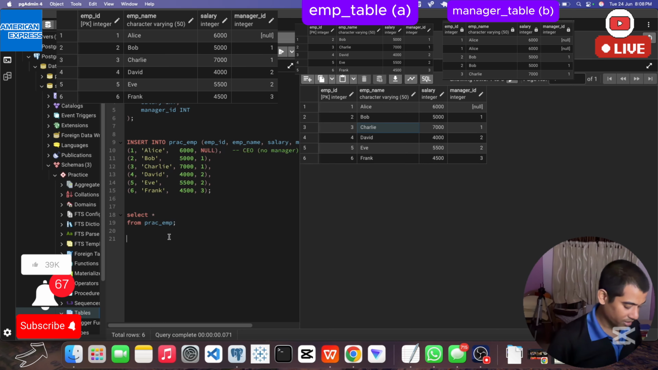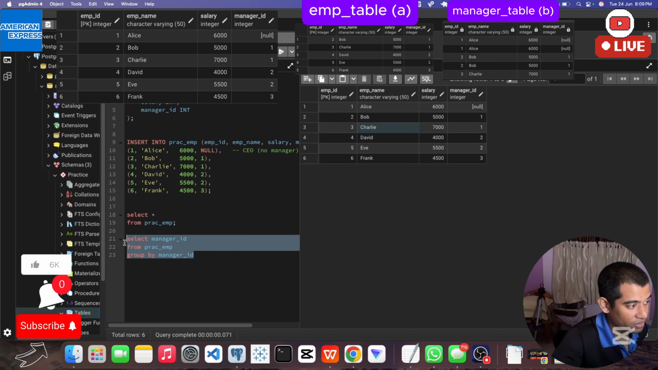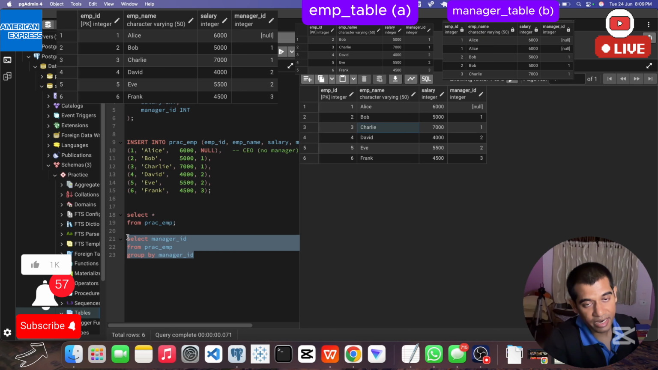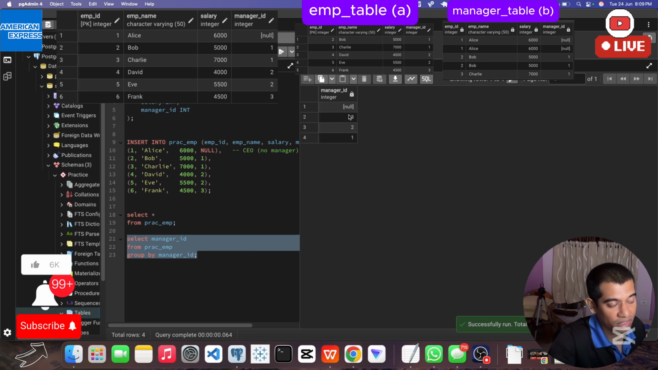How to get that? Let me tell you, if it is a big table, how you can tell who the managers are. It's easy, simple, right? Select manager ID from the table group by manager ID. In this way you will get the unique manager IDs in the output. Let's run and see what we get. See, here we get managers like 1, 2 and 3.